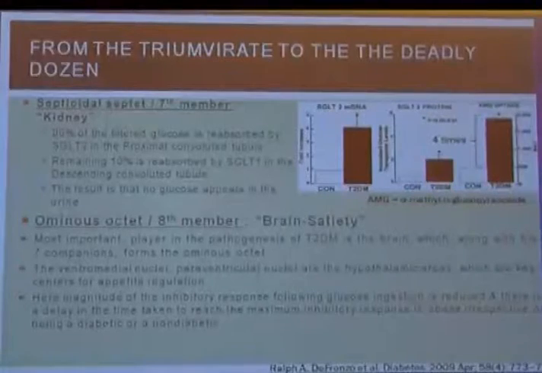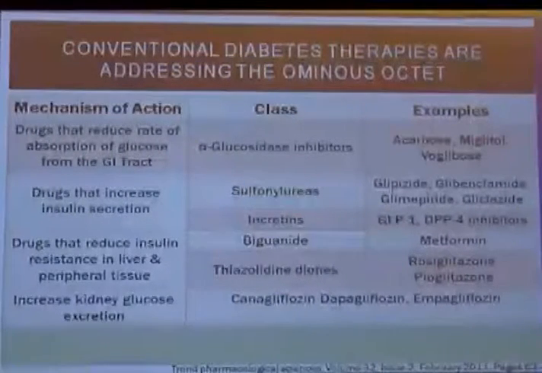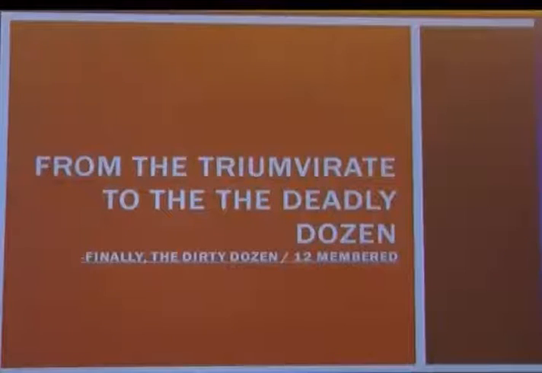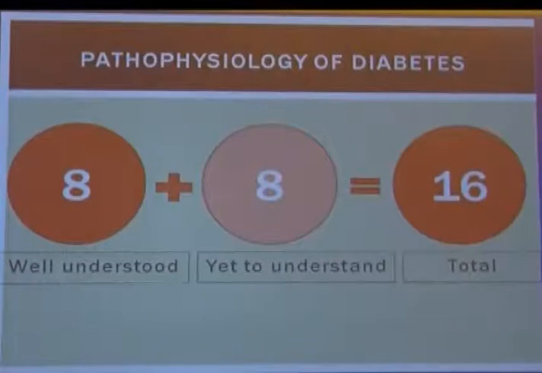But what next? At present we have multiple drugs that work on this ominous octet. Now, from the ominous octet to the dirty dozen, but while I was preparing, I found that not a dozen, there are more than 16 members in this family which are responsible for causing high blood sugar. Eight of them are well understood, explained under the ominous octet, and eight are yet to be totally understood. So in total it makes 16.